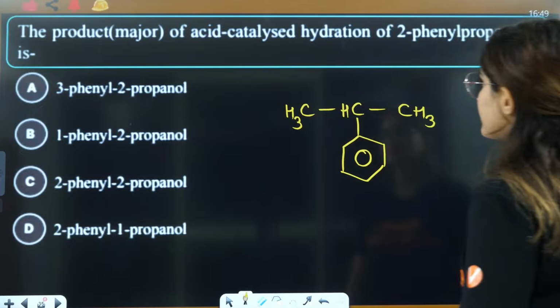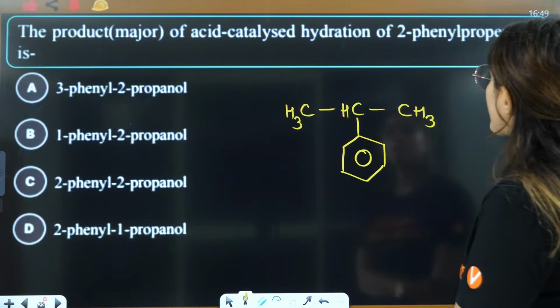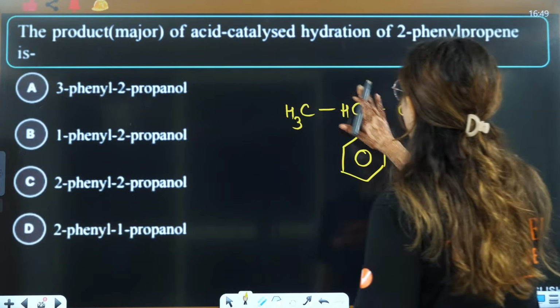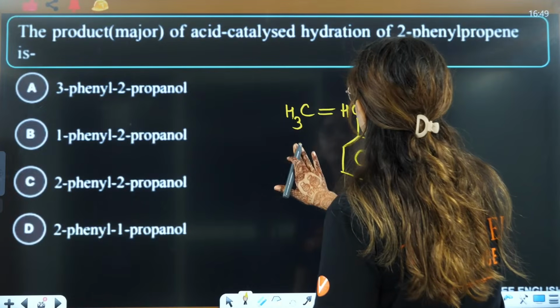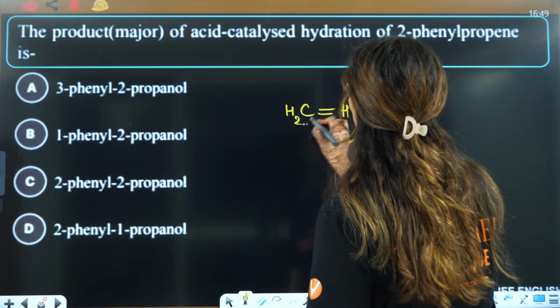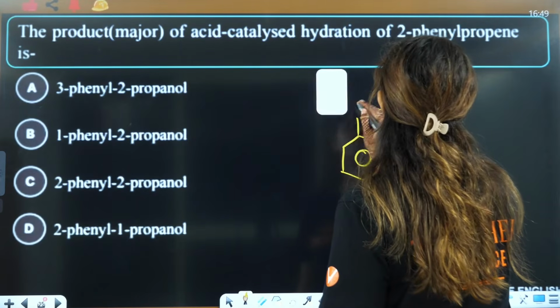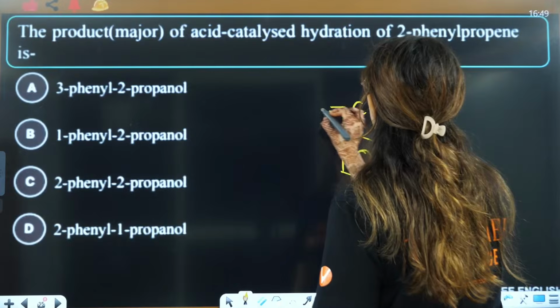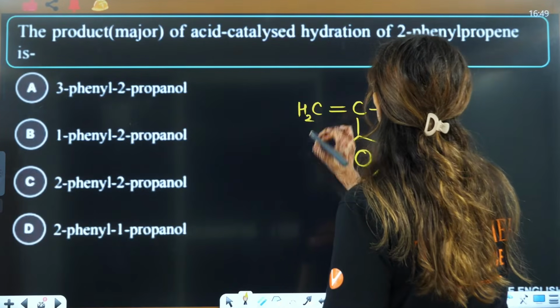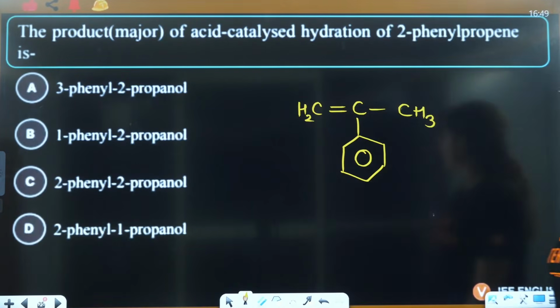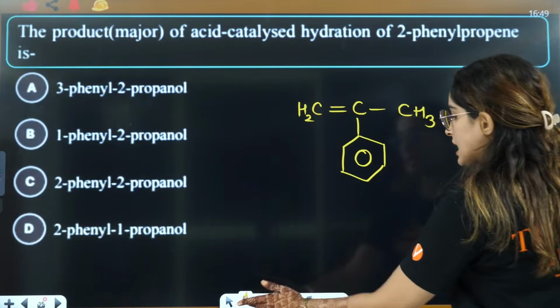First thing is propene means here you will have one double bond. If here you have a double bond, this should be CH2 and this should be C. So, what I will do, this will be C, this will be double bond, this is CH2. This thing will be there, right.